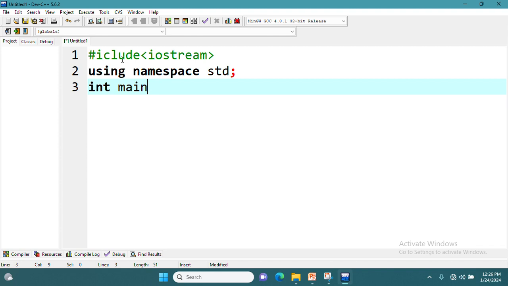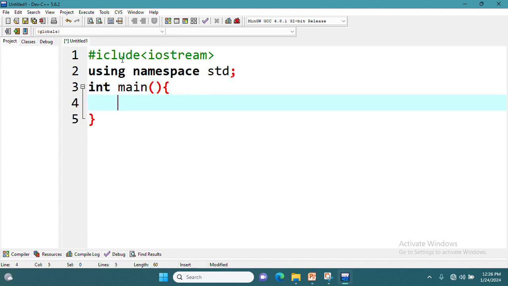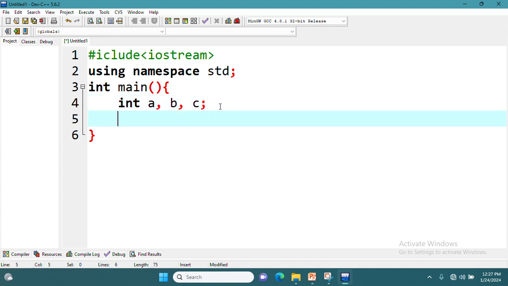What does include iostream mean? What does using namespace mean? What does int main mean? For C++ program structure, I will do another video very soon. Then now declaring our variables A, B, C. Now A and B are two numbers which we are going to add to each other. C is as it is the sum. Now taking the input from the keyboard.